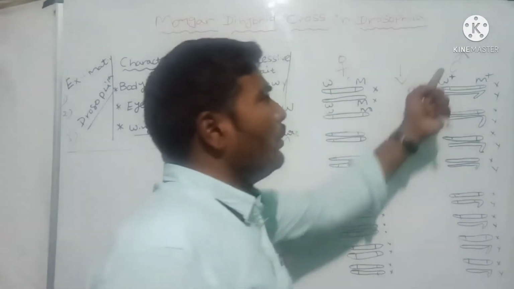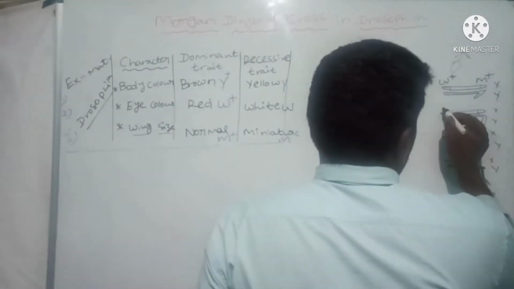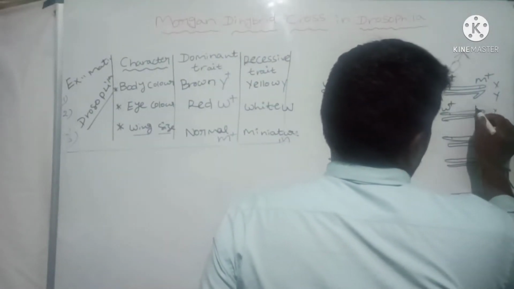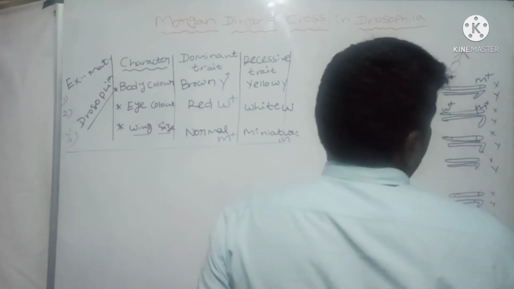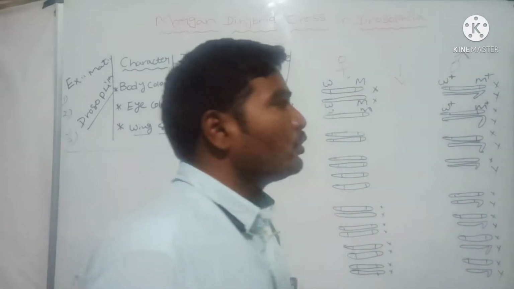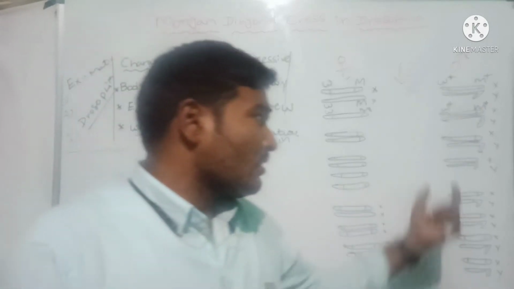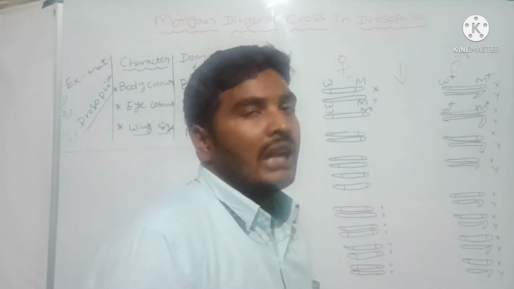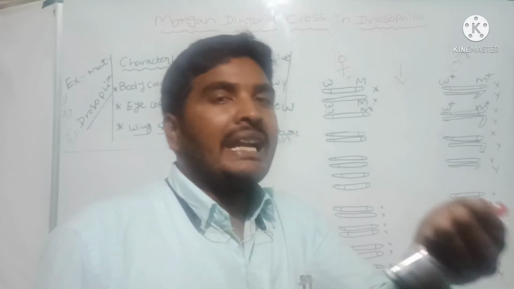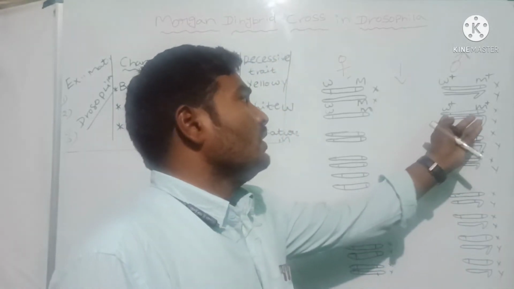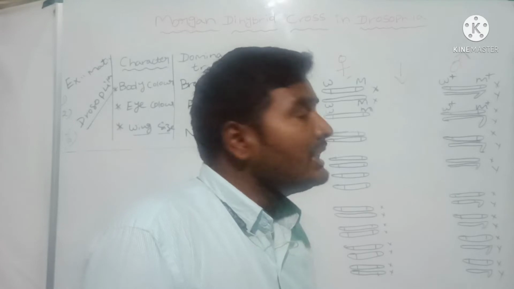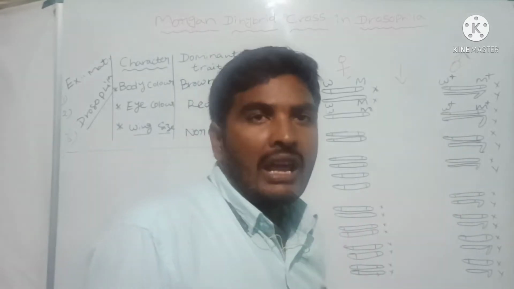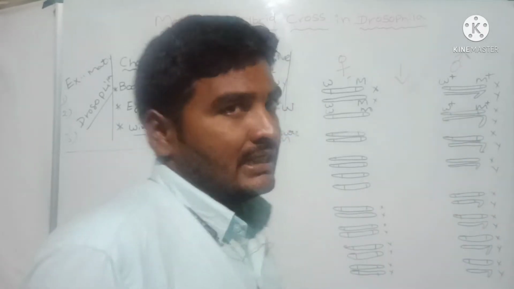Now what about the male? The male has W plus and M plus. The Y chromosome does not carry any of these characters; only the X chromosome contains the characters. So W plus and M plus means red eye with normal wing size.